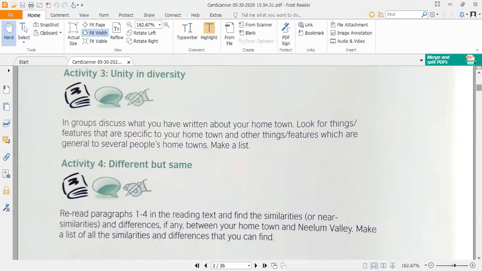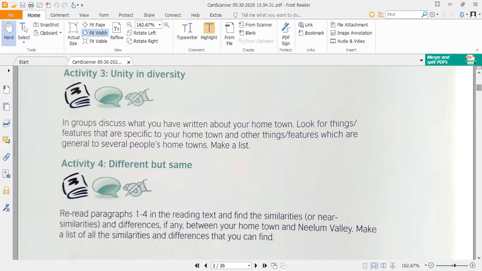Then you have the third task, that you have to write down the similarities and dissimilarities between your hometown and Neelam Valley. As you already have the description of Neelam Valley, the lesson, with yourself, and you have also written the description of your hometown by using 5 to 7 sentences.